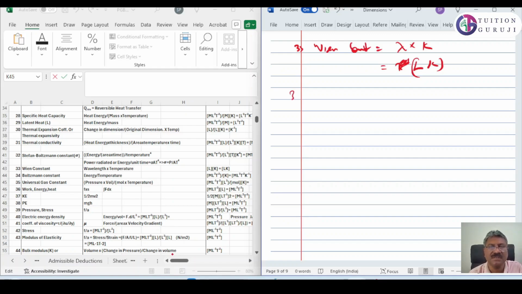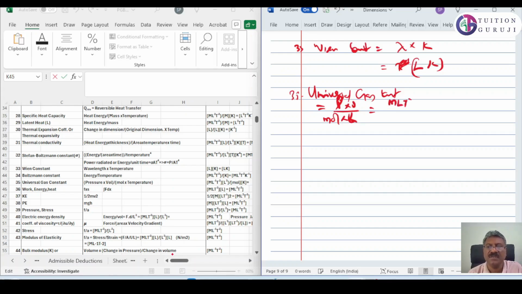Now 35, universal gas constant. What is universal gas constant? Universal gas constant is pressure into volume divided by mole into temperature. So pressure is actually force by area.